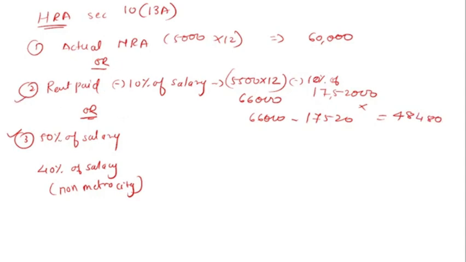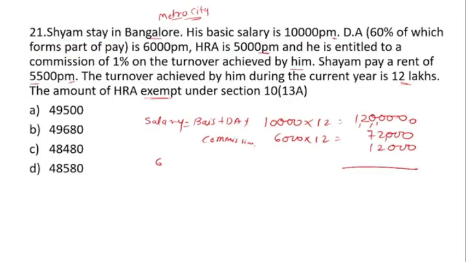Then 50% of the salary. So the salary we calculated is 1,75,200.